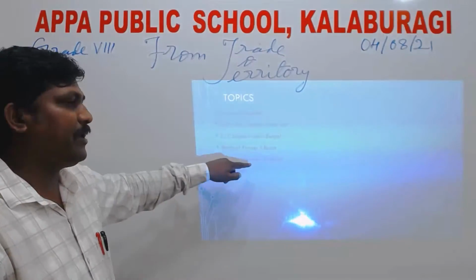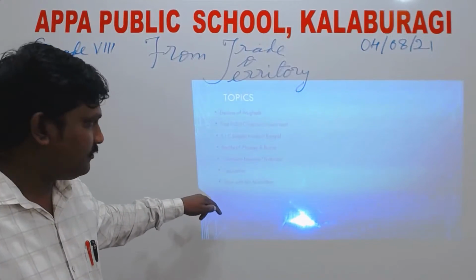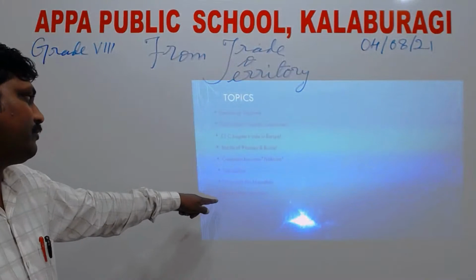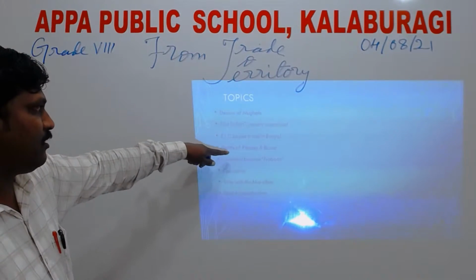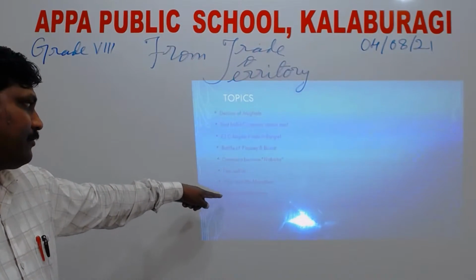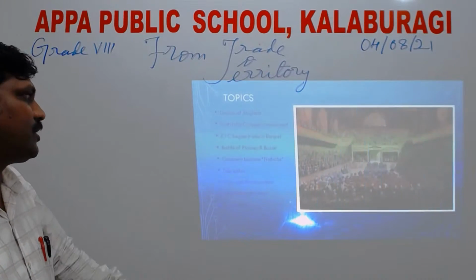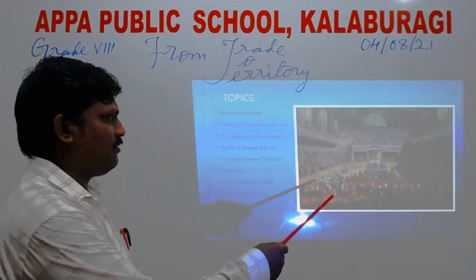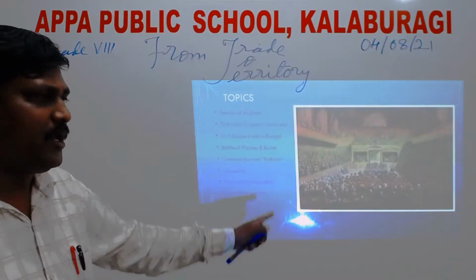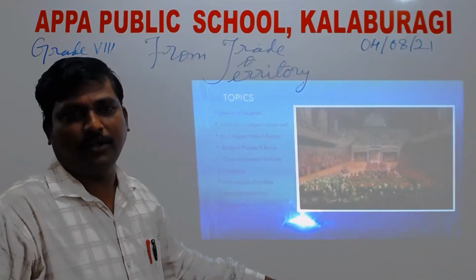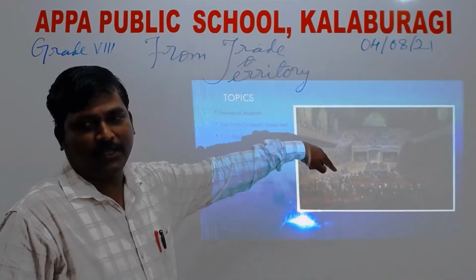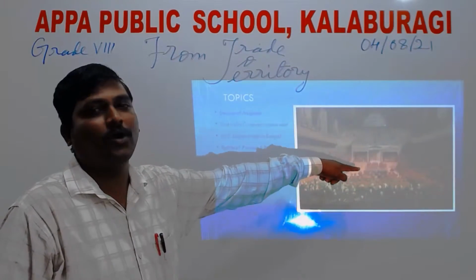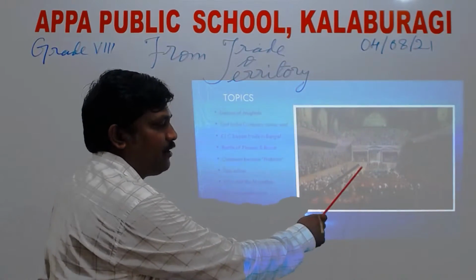Then Buxar and the company becoming Nabobs, Tipu Sultan, war with the Marathas. These are the topics covered in this chapter. There will be a few topics from the Battle of Buxar onward, which we'll be covering very soon, and the last will be the conclusion. Now, my dear students, this is a trial session in court of one of the Governor Generals, Warren Hastings, in England. He was charged, maybe for bribing, and he was tried in a court in Britain.